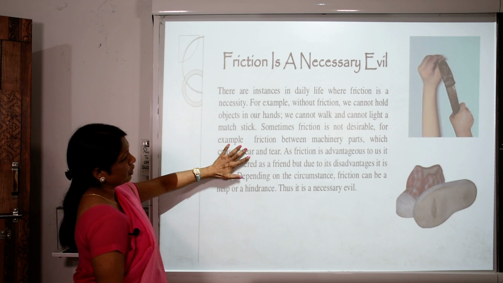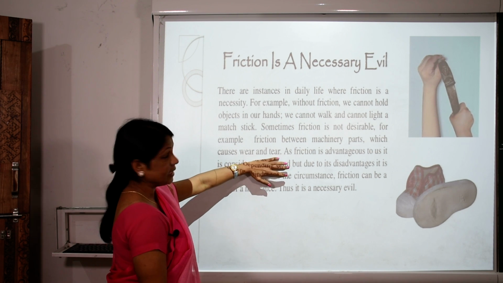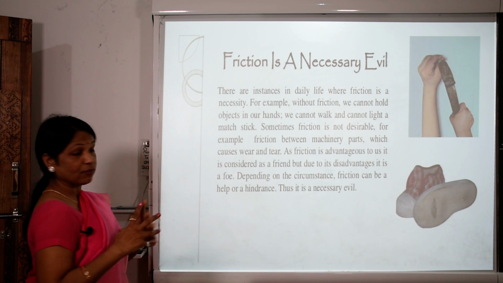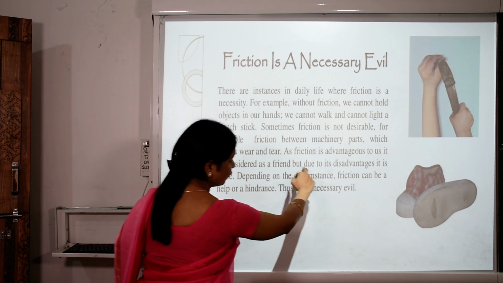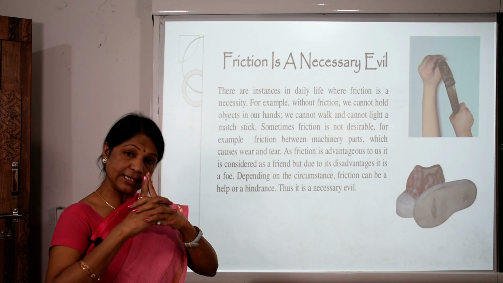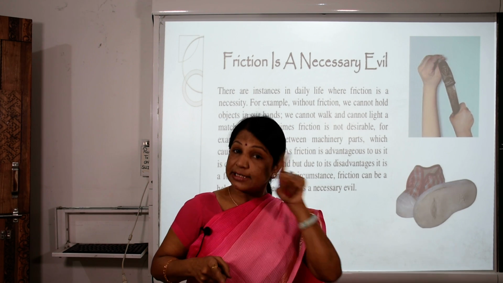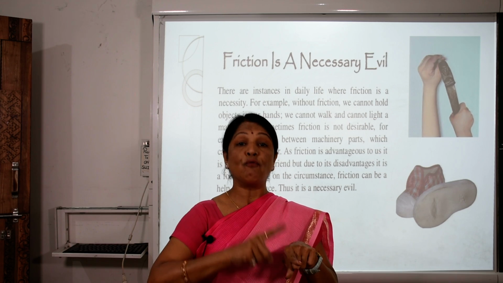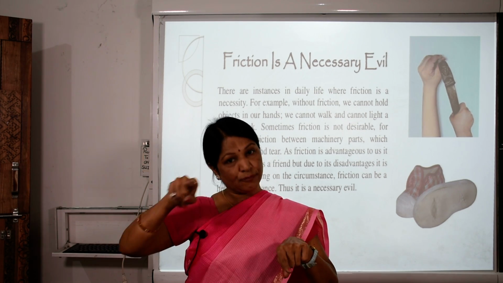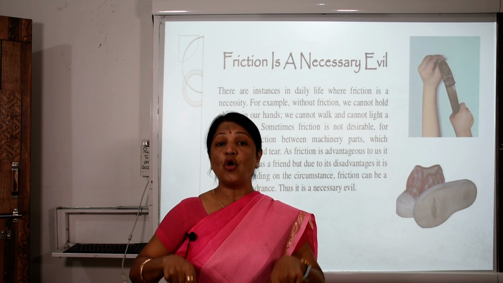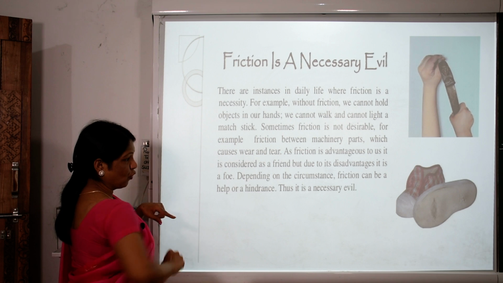For example, friction between machinery parts causes wear and tear. As friction is advantageous to us, it is considered a friend, but due to its disadvantages, it is a foe. Advantages, so friend. Disadvantages, so foe. So it plays both roles, friend and foe.